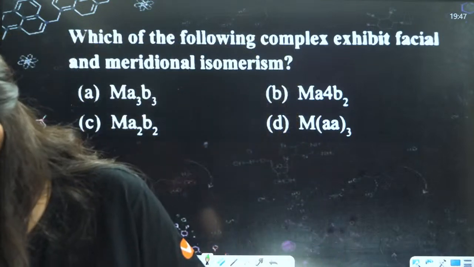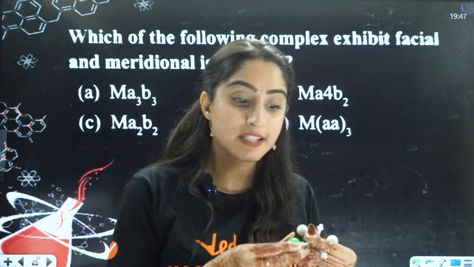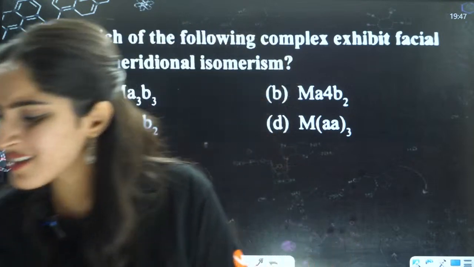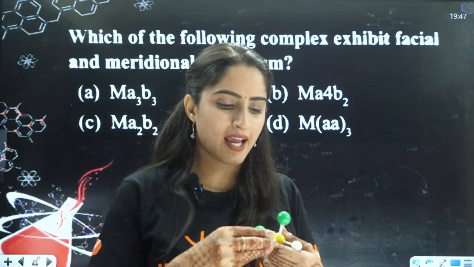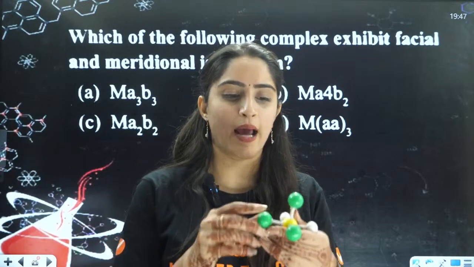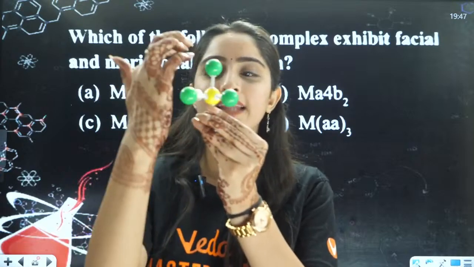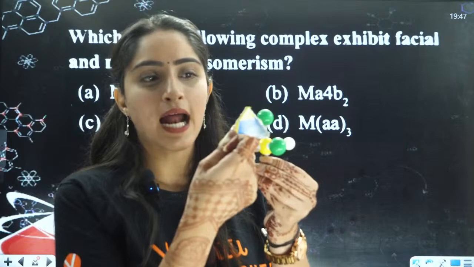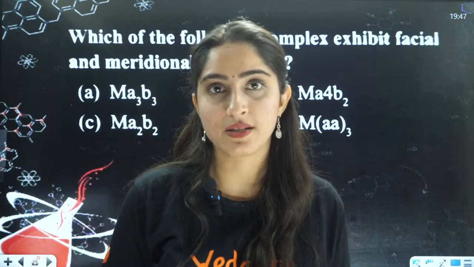So now, when on a face you have the same atoms, right? This is to make you visualize. I don't believe in students cramming things, right? So on that face you have the same atoms, that is your facial isomerism, right?